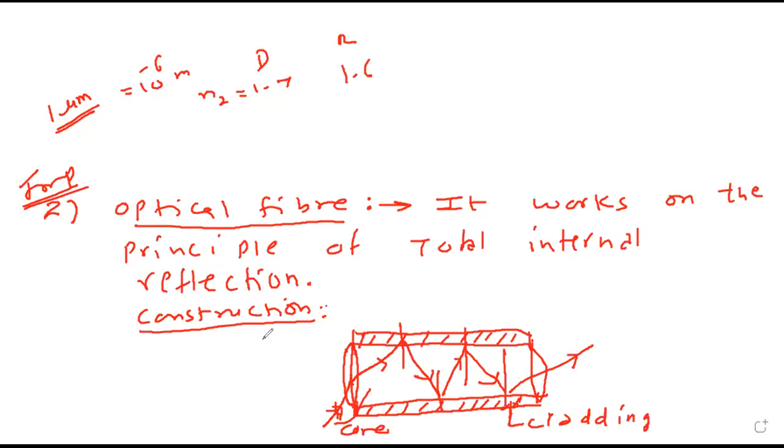Diagram clear? Right, principle, draw the diagram, then I'm explaining construction, working, uses. It works on the principle of total internal reflection. Then draw the diagram.